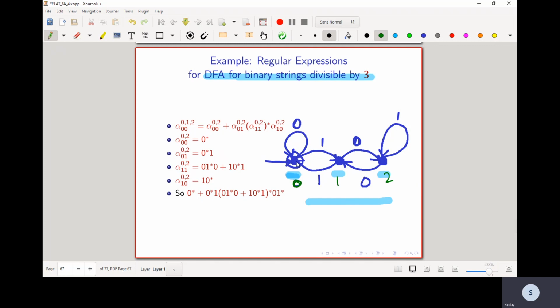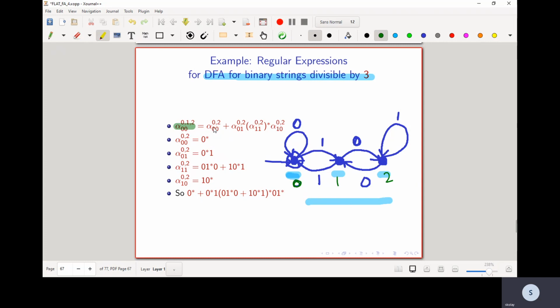If I want to express all possible strings that are accepted by this DFA, I basically have to find out alpha 0, 0 where the internal vertices are all states in Q.